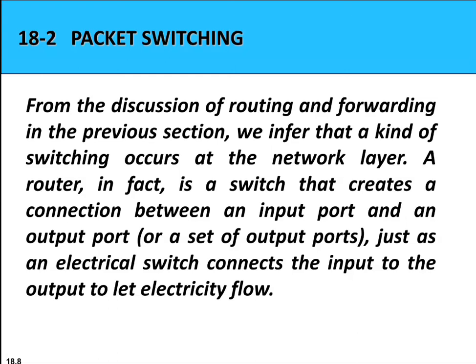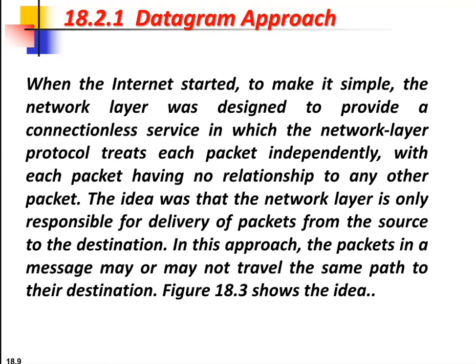Next, we have seen about the packet switching. From the discussion of routing and forwarding, switching occurs at the network layer. So a router is nothing but a switch which creates a connection between the input and the output port. Now packet switching is used at the network layer because the unit of data at the network layer is a packet. The connecting devices decide how to route a packet to the final destination.